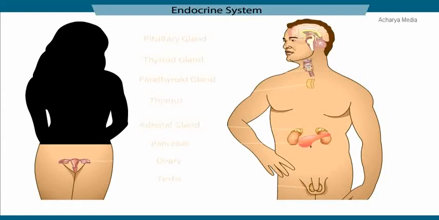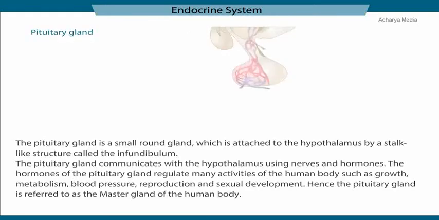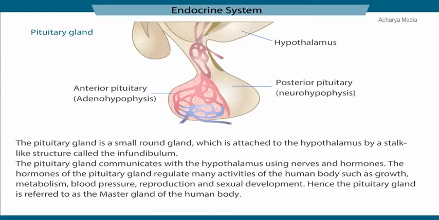This image shows the location of the endocrine glands in the human body. As seen here, the pituitary gland is a small, round gland which is attached to the hypothalamus by a stalk called the infundibulum. The anterior part of this gland is called the adenohypophysis, and the posterior part of the gland is called the neurohypophysis. The pituitary gland communicates with the hypothalamus using nerves and hormones.